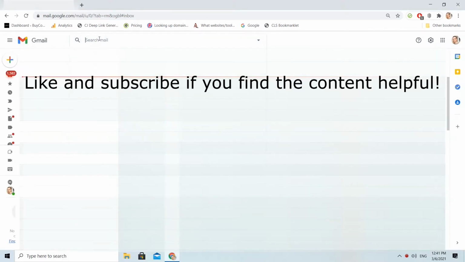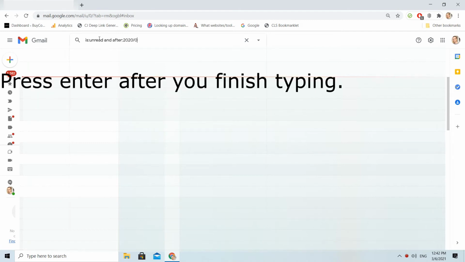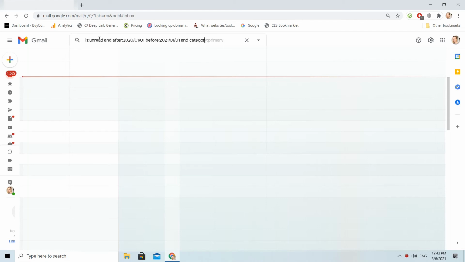I can choose at the same time all the emails that are unread and received in a certain date range, for example from 1st January of 2021 until 1st January of 2022, and from a certain inbox like the promotions inbox. You can do that with less, or with even more than that.